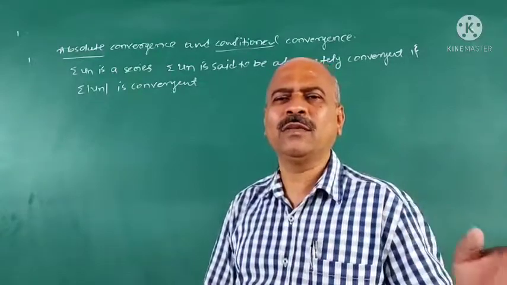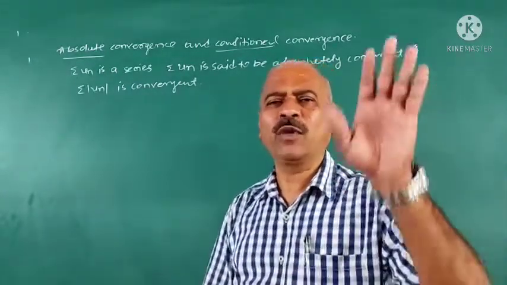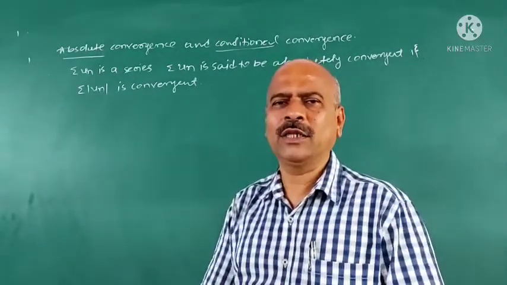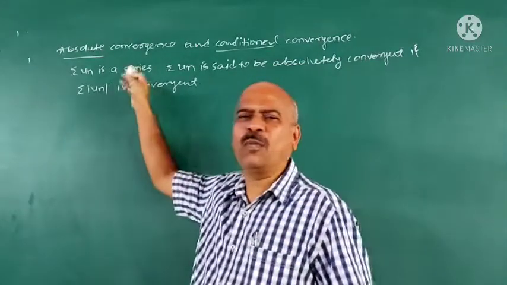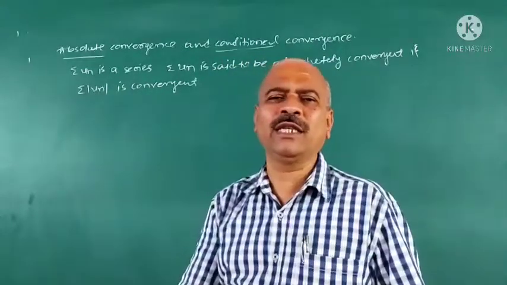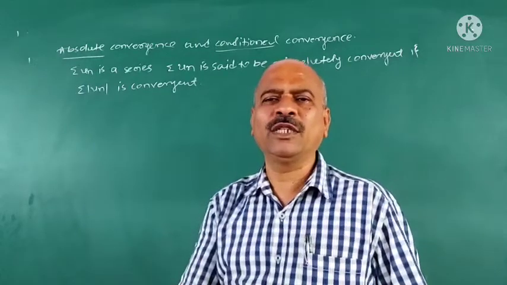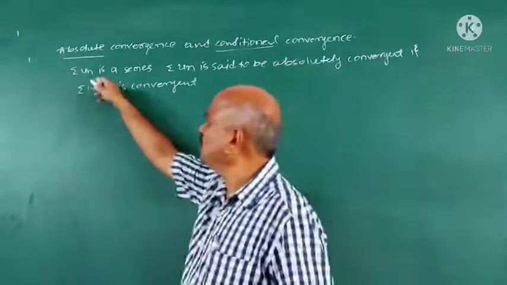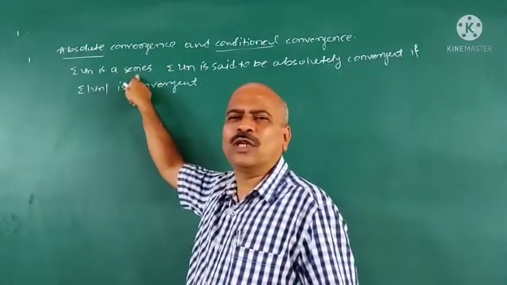Alternating series means it contains an infinite number of positive terms and an infinite number of negative terms. But we have discussed the series of positive terms in detail: different tests, comparison test, D'Alembert ratio test, Cauchy's root test, Raabe's test, Cauchy's integral test. All these are for positive term series.